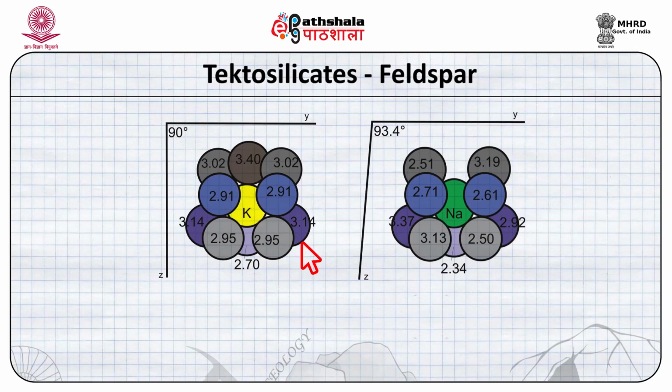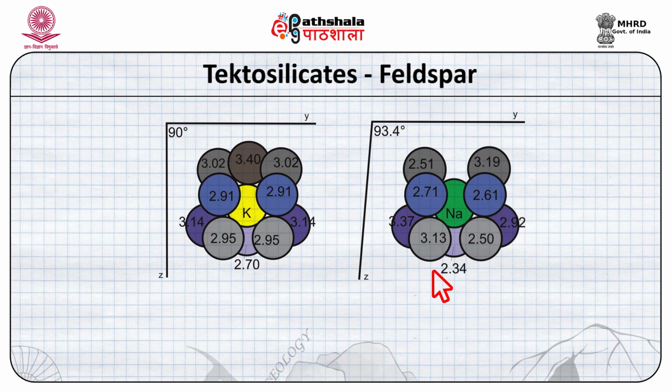The first part of the figure, if you see, the two axes on the sides mark an angle of 90° between them, indicating this to be a monoclinic symmetry. Whereas the second part of this figure, where potassium is replaced by sodium, you see that the angle is 93.4°, meaning that the orthogonal relationship is changed.